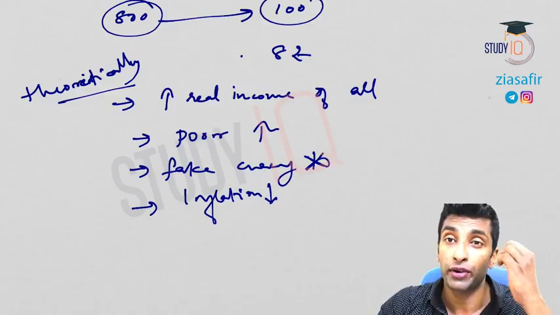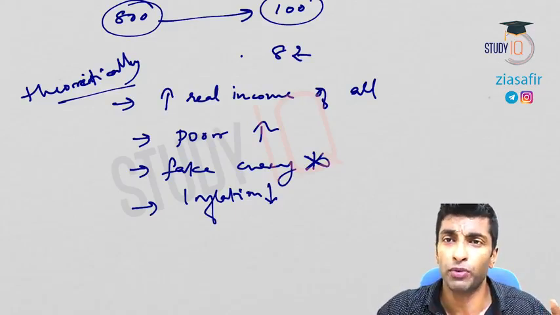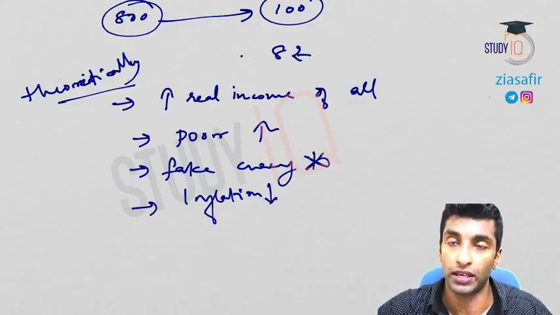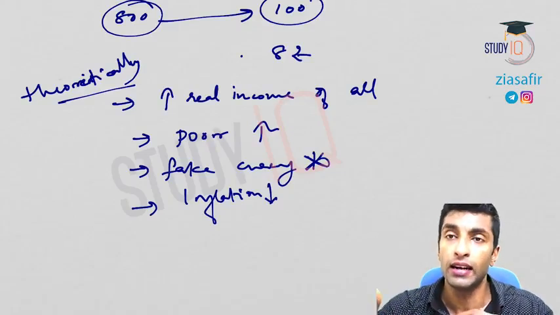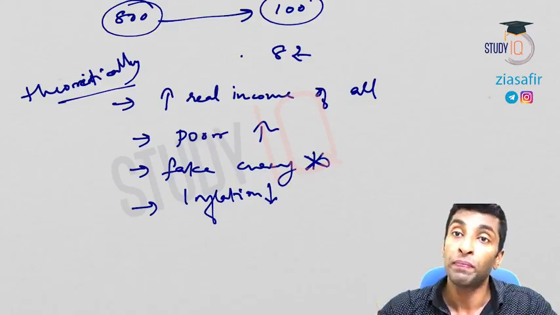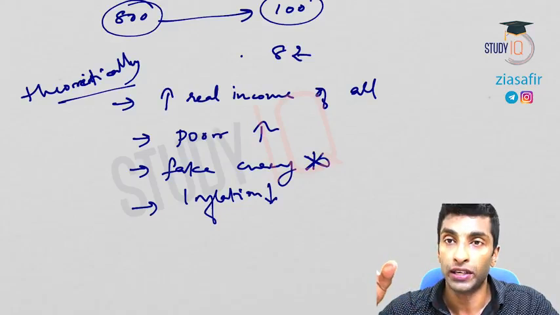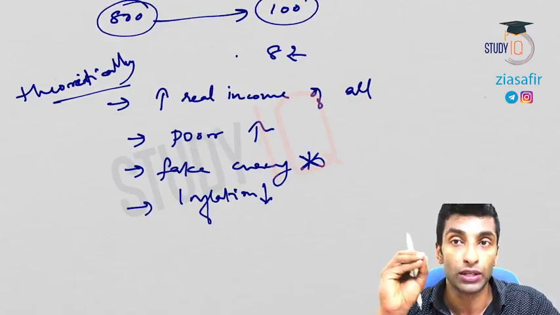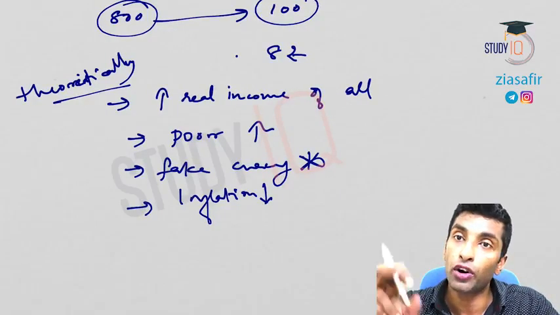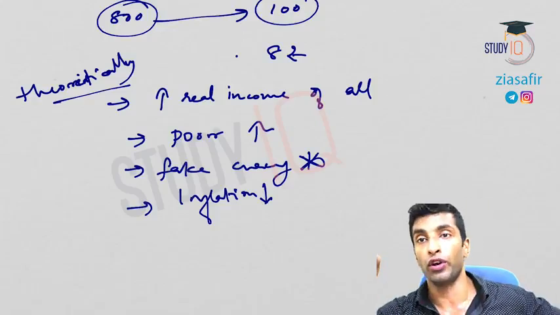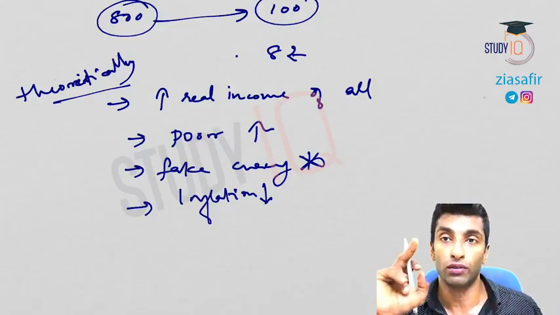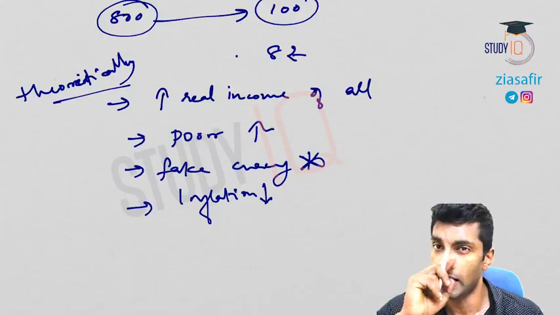Inflation will decrease, means what is the main advantage? Inflation increase is one of the most important problems. RBI cannot reduce interest rate. RBI keeps on increasing interest rates, right? So when RBI is increasing interest rates, infrastructure is drastically affected, badly affected, and the growth is actually compromised because both will not go hand in hand. If you are going for contractionary policy, growth will be affected and you have to compromise on it.